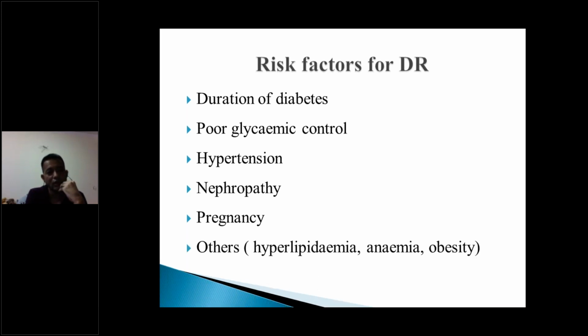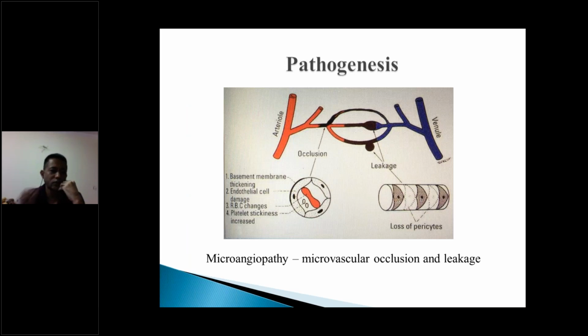If a pregnant woman develops diabetes only due to pregnancy, then the risk is not high. But if the patient was diabetic earlier and is now pregnant, then the risk of diabetic retinopathy becomes much more severe. And apart from this, there are other risk factors like hyperlipidemia, with elevated cholesterol and triglycerides, or the patient is anemic, or obese, or even smoking is also an important risk factor for diabetic retinopathy. So all these factors play together to worsen the chances of having retinopathy in diabetic patients.